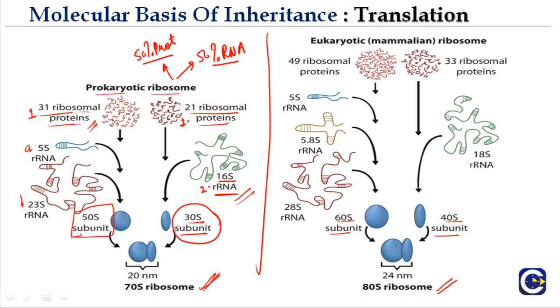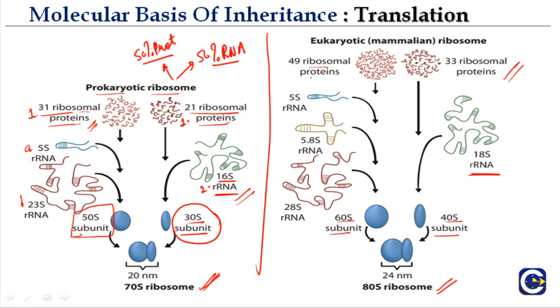Now let us look again back at the eukaryotic ribosome. So again, there is one big subunit and one small subunit. The small subunit contains 33 ribosomal proteins and 18S rRNA, which is ribosomal RNA. And here the large subunit contains again four components.